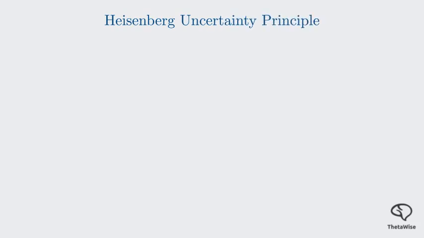Let's begin with our first topic, the Heisenberg uncertainty principle. This principle, formulated by Werner Heisenberg, is one of the most famous and often misunderstood ideas in quantum mechanics. At its core, it tells us that there are fundamental limits to how precisely we can know certain pairs of properties of a particle at the same time. It's not a limitation of our measuring devices. It's a fundamental property of nature itself.